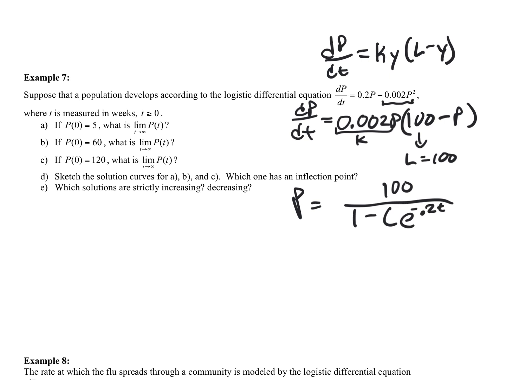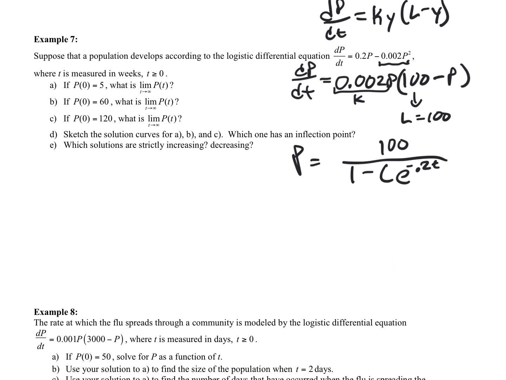So what's the C all about? It kind of depends on the initial conditions. This is that constant of integration. When we solve a differential equation, we get a constant. There are lots of solutions; if we were to graph this, we get a slope field.